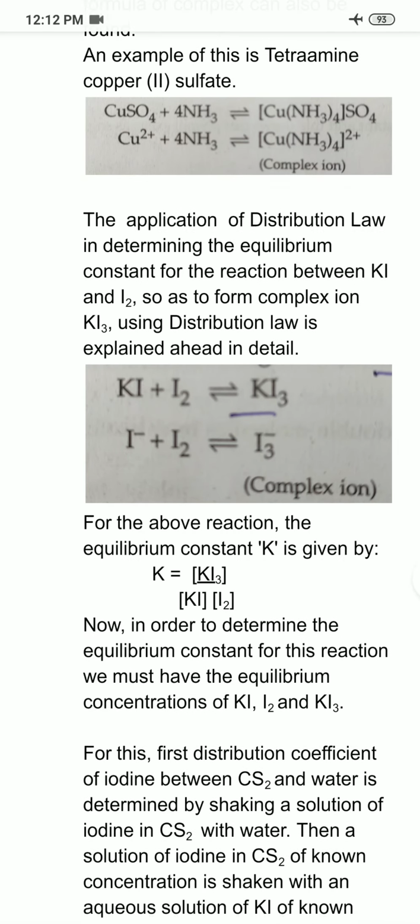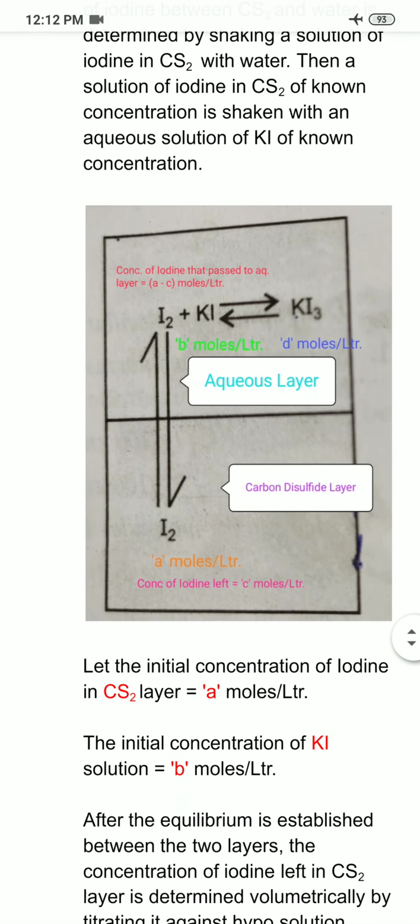So for this, let us consider, please see this picture. Here I am having iodine. Now what I will do, I will dissolve iodine in carbon disulfide and will shake it with water.